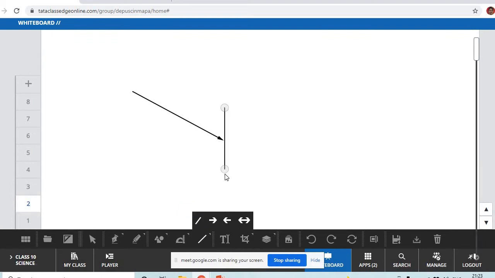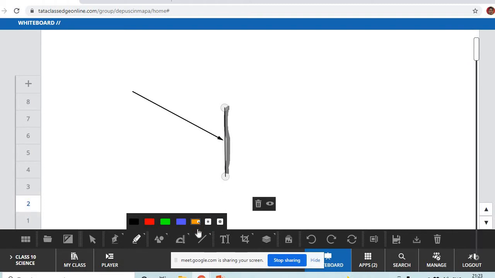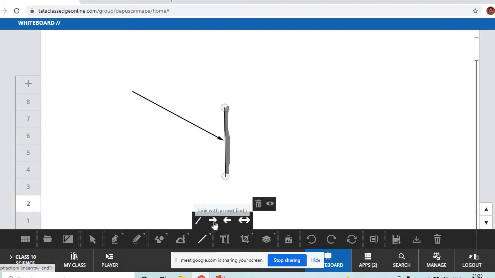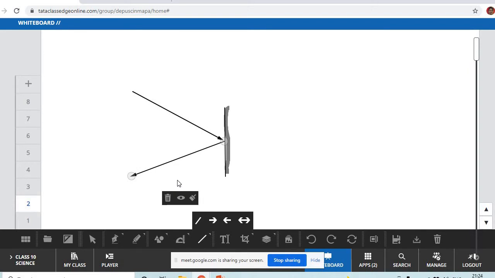So for example, if I keep a mirror in its path, this is a mirror, a polished surface. If I keep a mirror in its path, what will happen? It will hit the surface of the mirror and then it will be bounced back. What is the name of this phenomenon? Reflection of light.